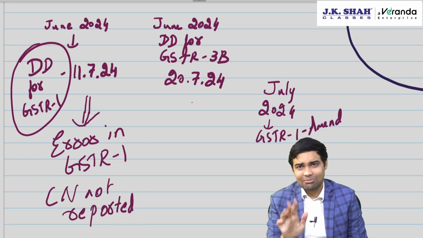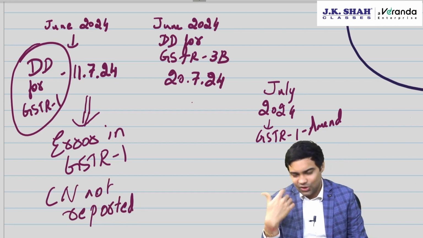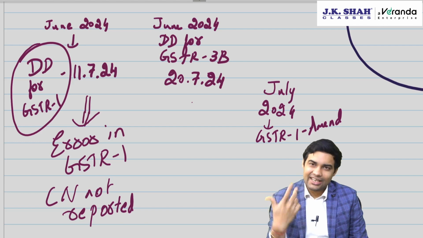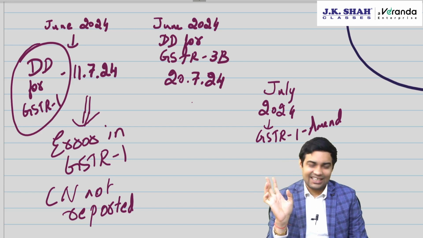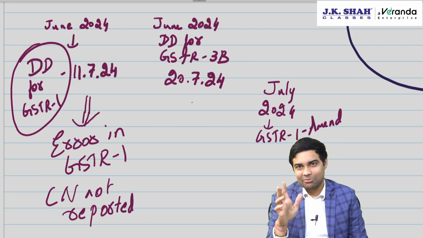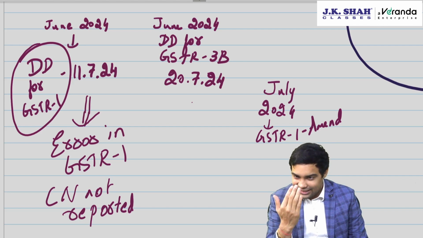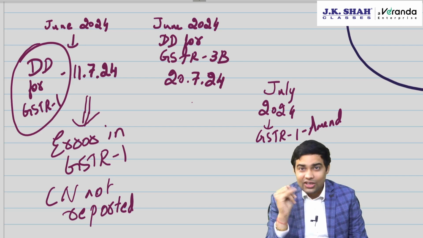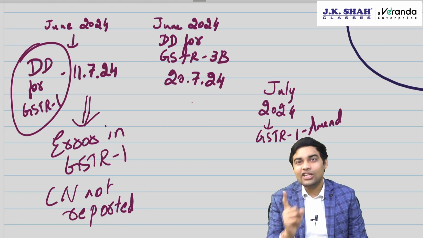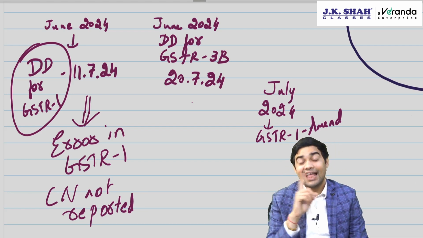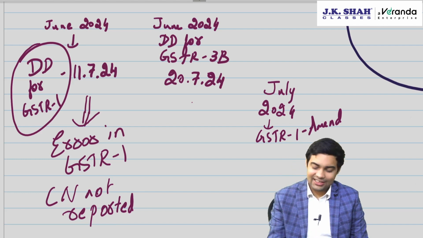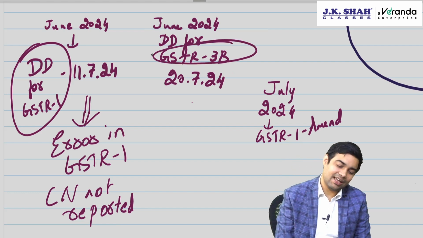Now, do you understand the meaning of credit note not reported? I am giving you an example. You could also miss an invoice, you could also miss a debit note, you could make an error that 100 rupees is mentioned as 1000 rupees, or 1000 is mentioned as 100. Everything can happen. I am saying credit note not reported. Credit note reduces output. So if you don't report credit note, sales return, that means you have actually reported more sales than actual.